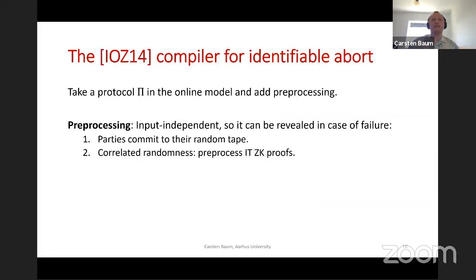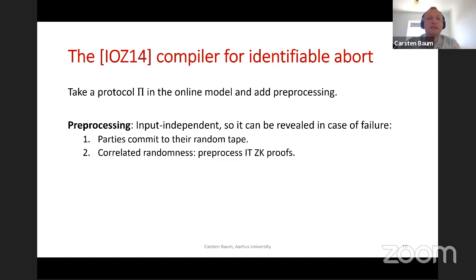So first, let me mention this IOZ14 compiler, because we're going to need that a bit later to explain why our construction is secure. So how do Ishai et al. achieve identifiable abort? They take a protocol, let's assume this protocol is in the online model, and then we're going to add some preprocessing to it. What's going to happen in the preprocessing? Their observation was that the preprocessing is input independent. So if something goes wrong, we can just open the preprocessing and work with that, right? So how does this help for identifiable abort?